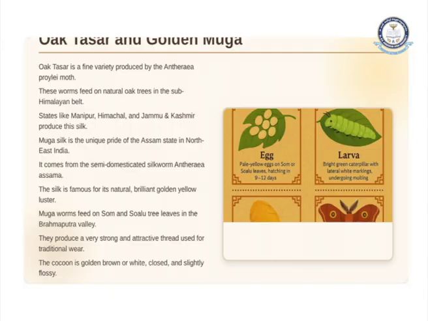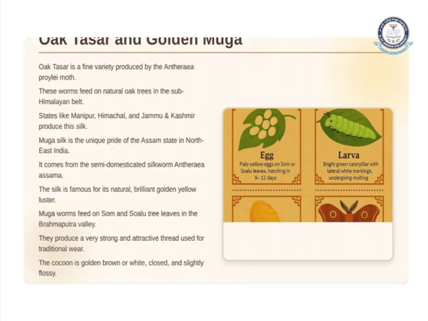These worms feed on the natural oak trees. Majorly they feed on the oak trees present in the sub-Himalayan belt. Oak tussar is found majorly in the states of Manipur, Himachal Pradesh and Jammu and Kashmir. These states produce oak tussar.